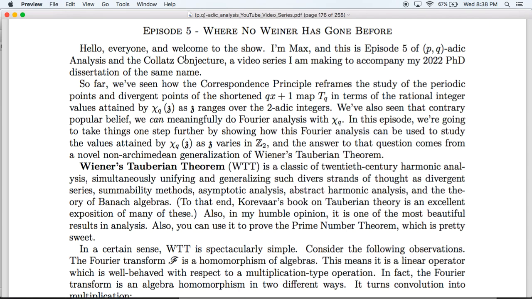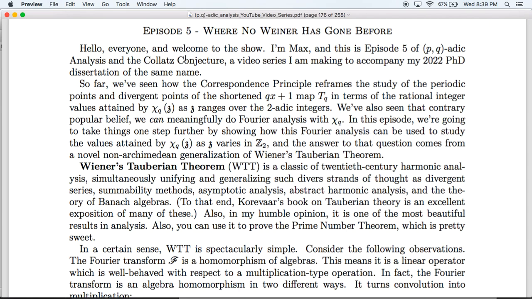In this episode, we're going to combine these two observations and show how to use this Fourier analysis to study the values attained by chi_q over 2-adic inputs. And the answer comes from a novel non-Archimedean generalization of Wiener's Tauberian theorem that I first established in my dissertation.